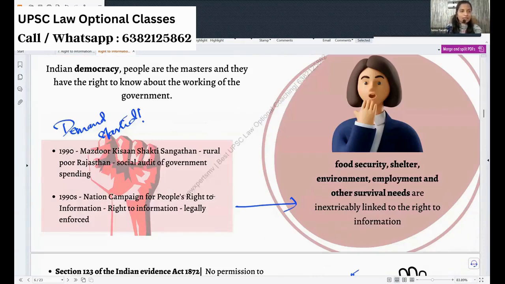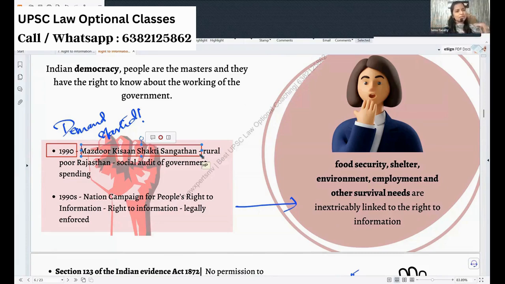Now, earlier, did we have this Right to Information Act? No. The agitation, the demand for right to information, started only in 1990 in India. They had a body called the Mazdoor Kisan Shakti Sangathan, formed by rural people of Rajasthan, who wanted to do an audit of government spending in that local area.